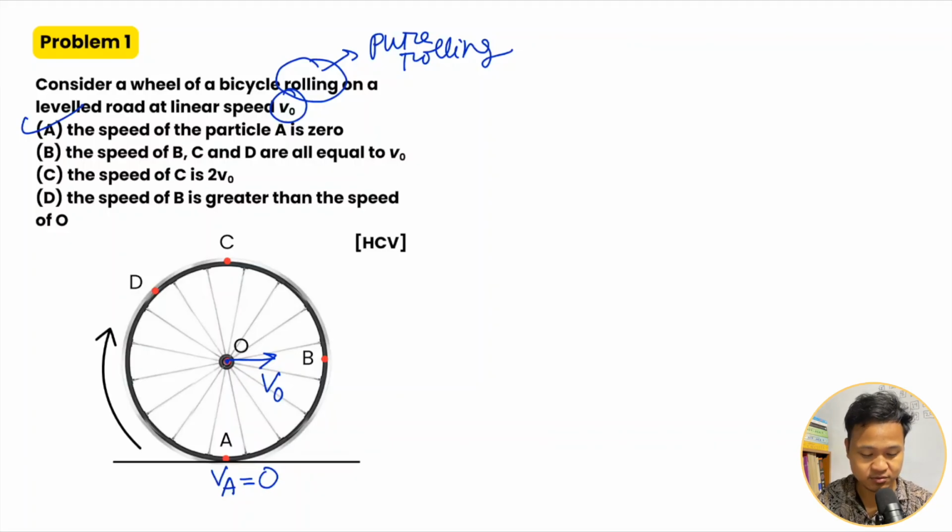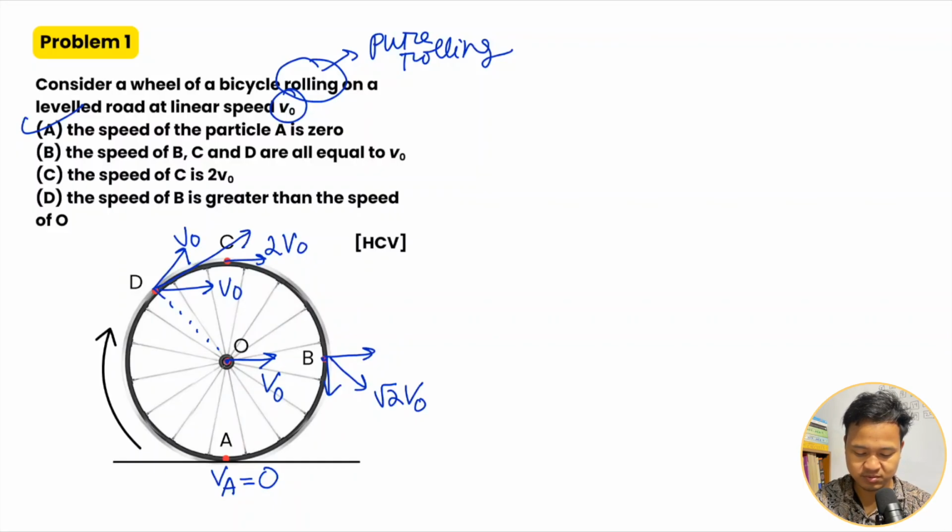Okay. Now option B. The speed at B. So V naught and omega r are equal, so the net is root 2 into V naught, where V naught is the center of mass speed. So the speed of the particle at B, C, D are all equal. But C is the topmost point, where it is 2 V naught. And D has a different value, with omega r in a different direction. So the speed is different, and the resultant will be somewhere along this side. Okay. It will not be V.